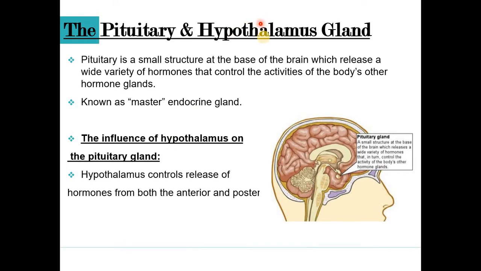If we look at the hypothalamus's role on the pituitary gland, what exactly happens? The pituitary is divided into two parts, the anterior pituitary and the posterior pituitary. Whatever hormones are released from the anterior or posterior pituitary, the hypothalamus plays a role in controlling the hormones released by the pituitary gland. So this is a major function the hypothalamus plays to influence the pituitary gland.